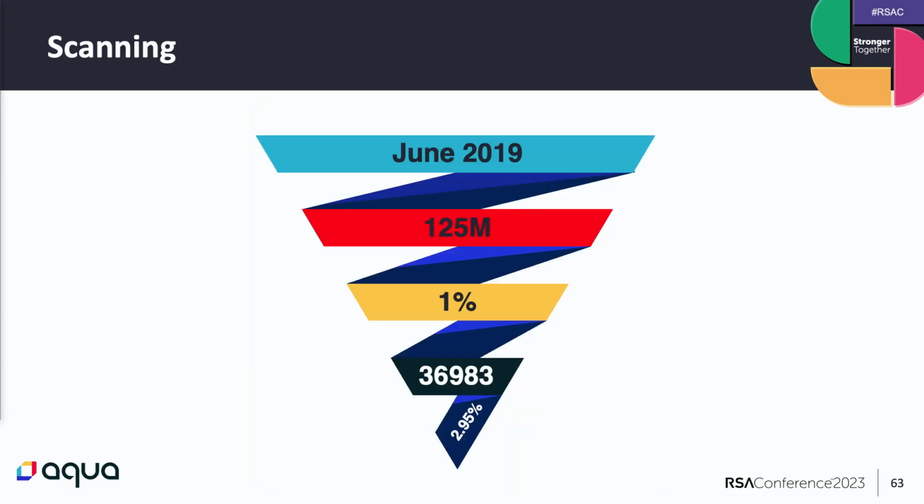Nothing beats a good statistic chart. We took a random month, June 2019, and extracted from it all the unique repositories' names. It summed up to 125 million repositories. From that, we took a random sample of 1% and checked each one if it is vulnerable to repojacking. That is 1.25 million repositories. And the results? Approximately 37,000 repositories were vulnerable to repojacking. That is almost 3%. If we apply this stat on the entire GitHub, of every 100 repositories out there, 3 of them are vulnerable to repojacking, and we have a way to find the previous name.